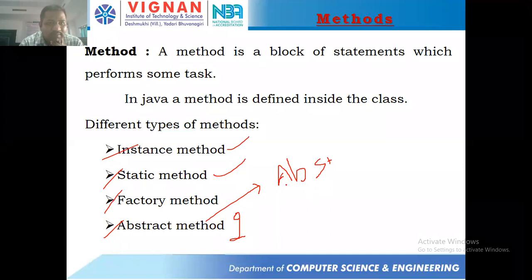A very simple thing. A method is nothing but a block of instructions or set of instructions that performs a particular task, and we have 4 types of methods. Can I proceed? Yes, sir.